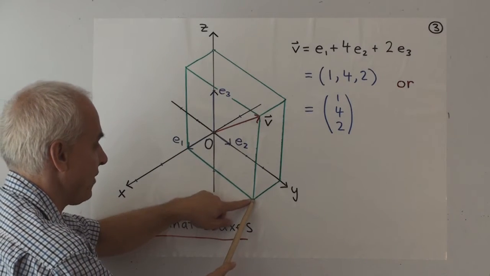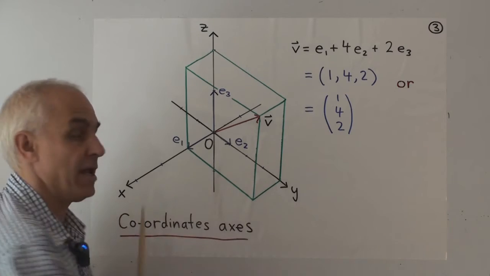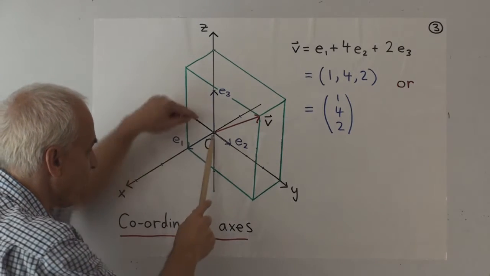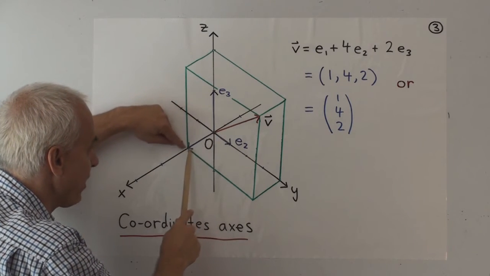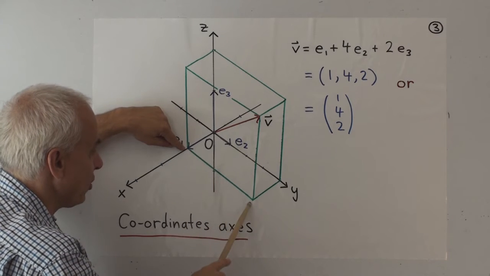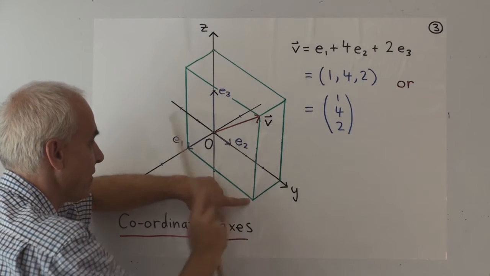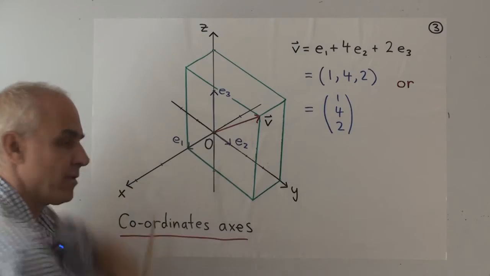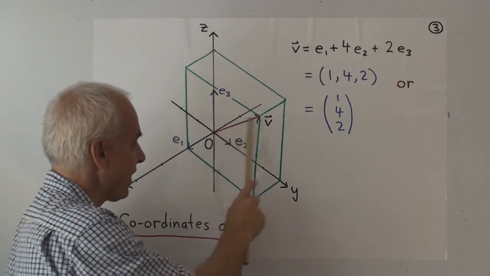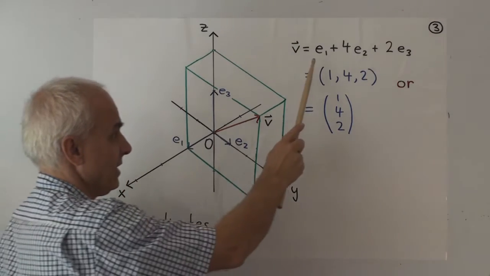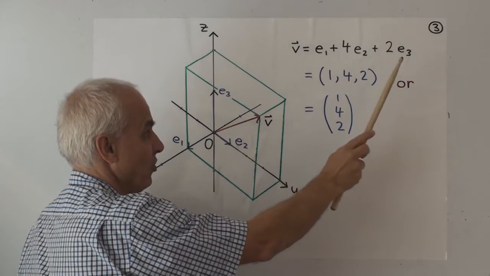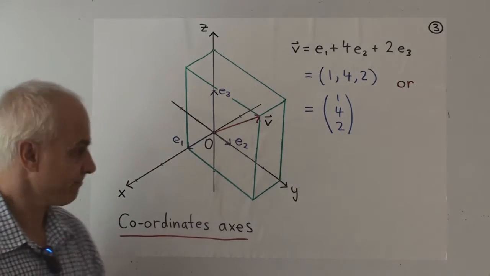So if we add to this vector 2 times E3, we would end up here. So the cumulative effect of going E1 and then 4 times E2 and then 2 times E3 is to go from here to here. So this red vector, call it V, is E1 plus 4E2 plus 2E3.